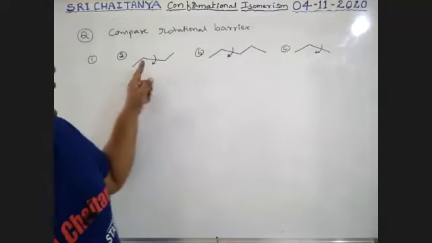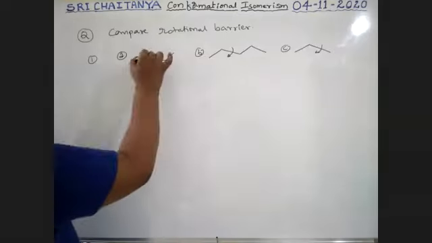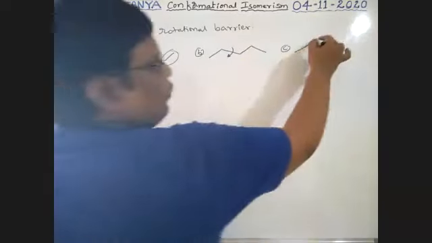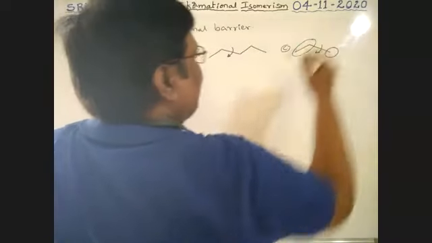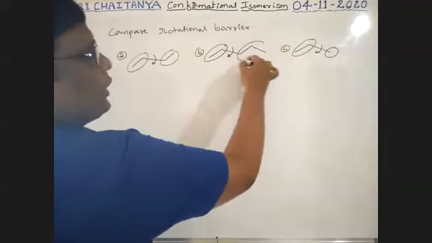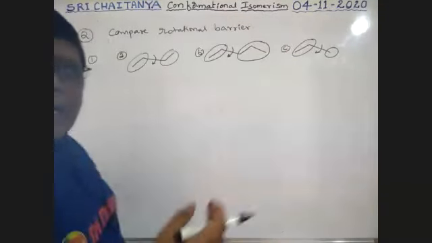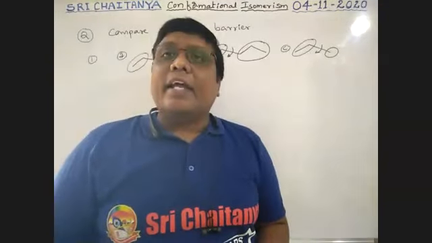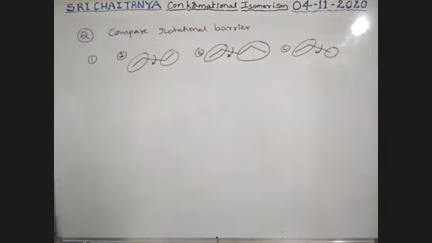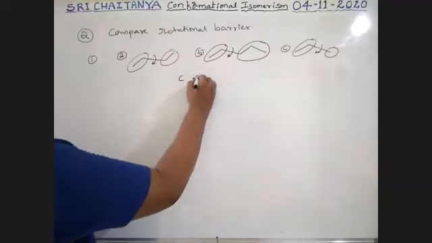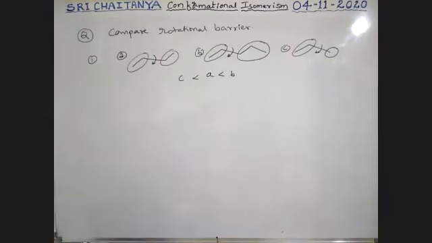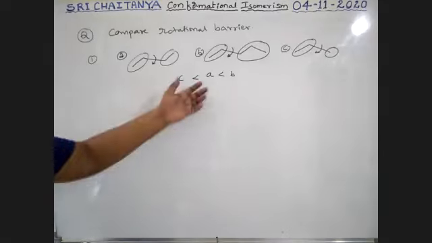So here, two ethyl groups rotation. Here, one ethyl group and one methyl group rotation. Here, one ethyl group and one propyl group rotation. As the size of the alkyl group increases, the energy barrier also increases. Therefore, the order is C less than A less than B. This is the order of energy.